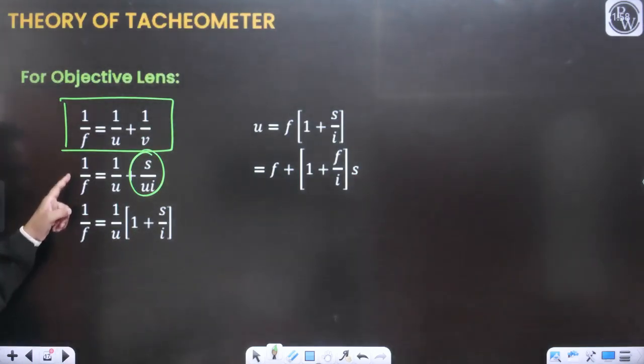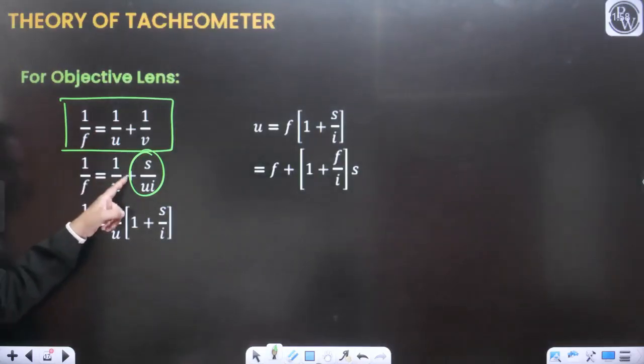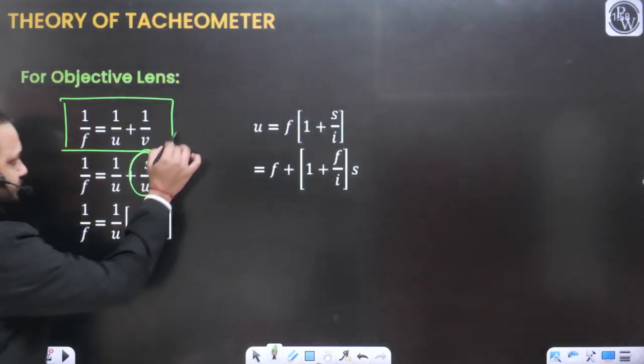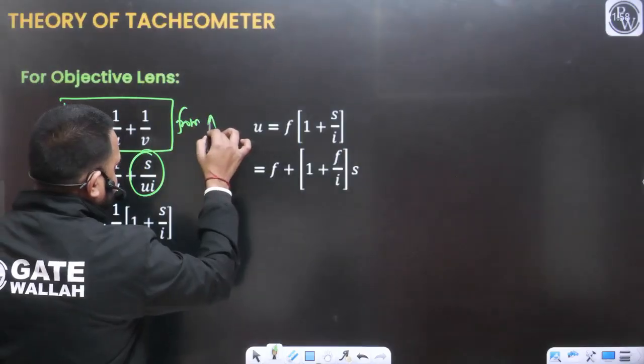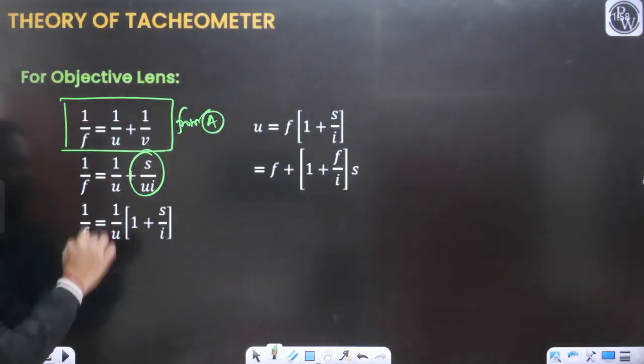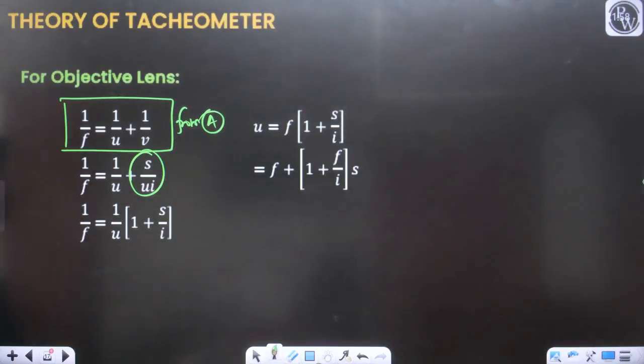So 1 upon f is equal to 1 upon u plus 1 upon v, and from equation A, 1 upon v equals s upon ui.